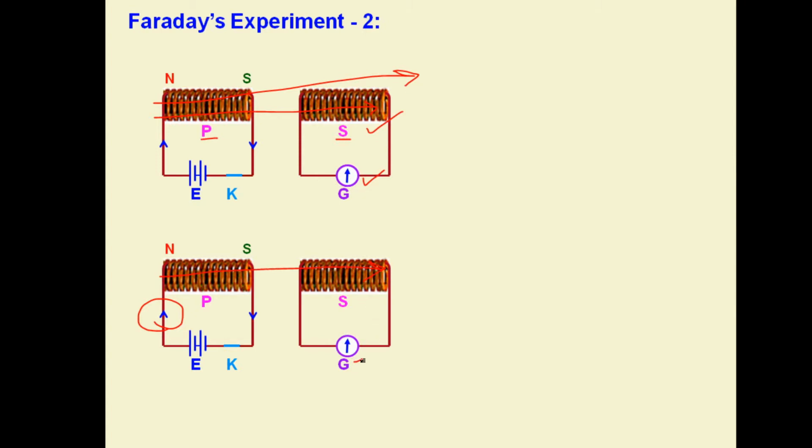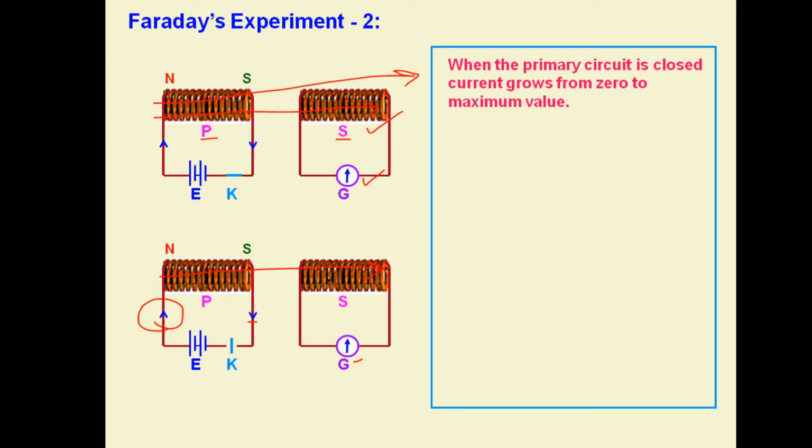But the moment we open this key, the current reduces to zero, there will be a fall of the magnetic flux, and due to change in magnetic flux, again current is developed in the secondary coil. Let's see, key opened, magnetic flux reduces, and hence again current is developed, although only for an instant, because only for an instant is the change in flux observed.